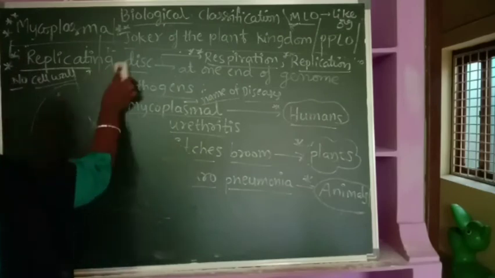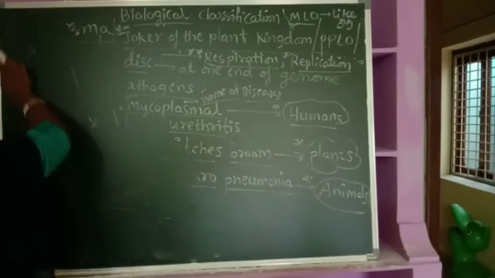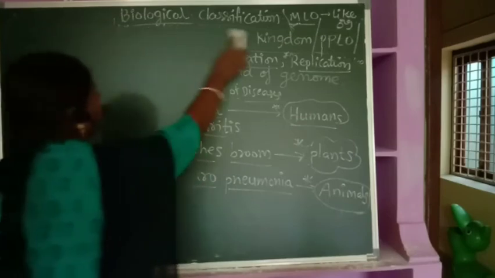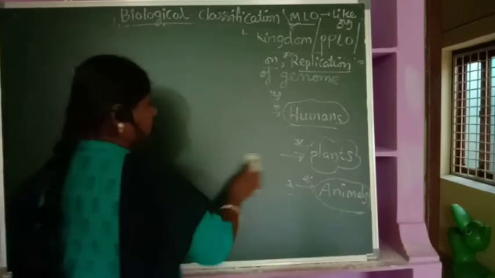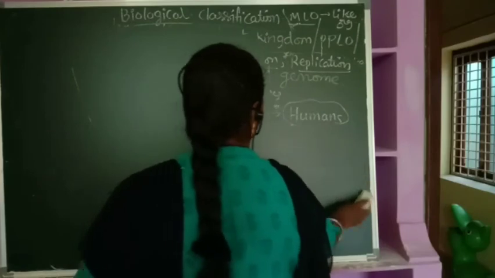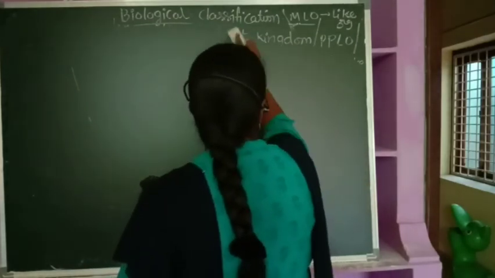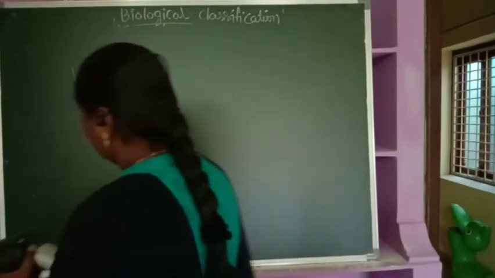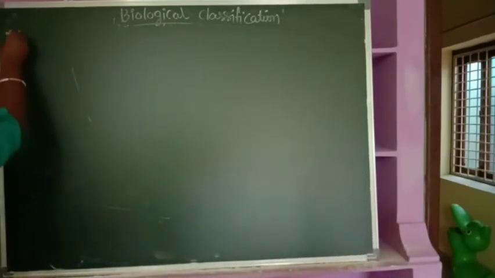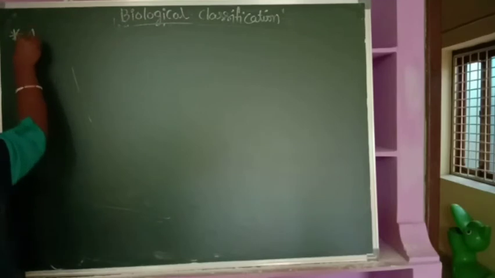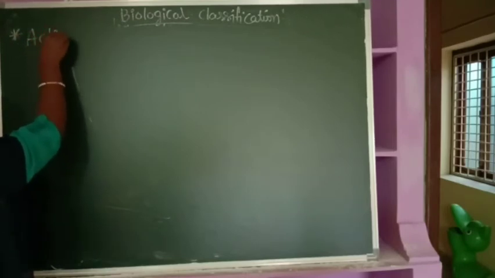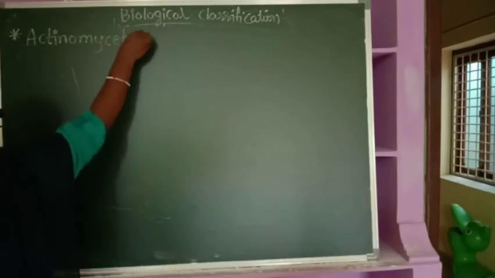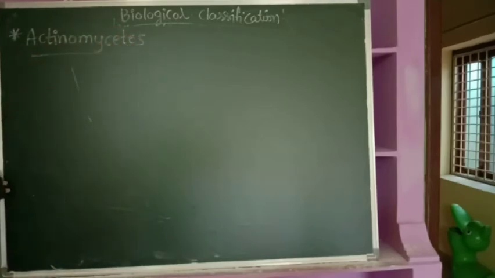Cyanobacteria we have done. Now let us continue with the next one, also important, that is called Actinomycetes.